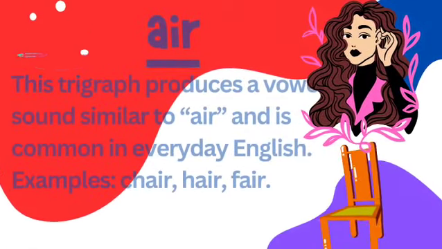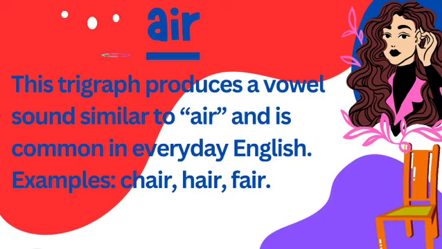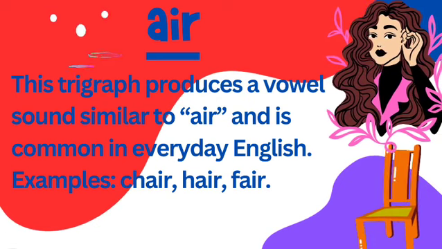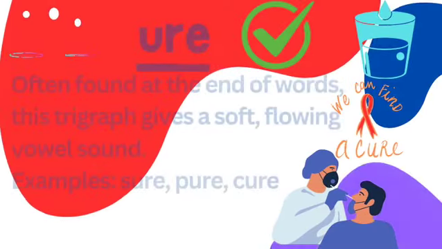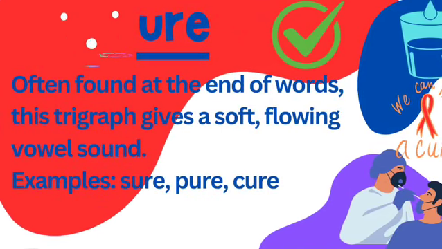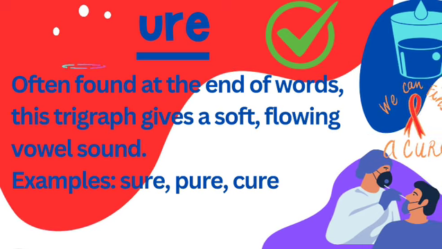AIR. This trigraph produces a vowel sound similar to air and is common in everyday English. Examples: chair, hair, fair. URE. Often found at the end of words, this trigraph gives a soft, flowing vowel sound. Examples: sure, pure, cure.